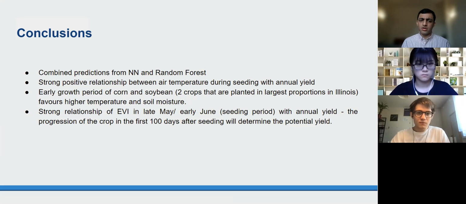Our data analysis and machine learning model suggested that there was a strong relationship between air temperature during seeding and annual yield. Early growth of corn and soybean favors higher temperature and soil moisture. There was also a strong relationship between EVI in late May and early June, which is the seeding period, and annual yield. The progression of the crop is really determined by the first 100 days after seeding in determining the yield.